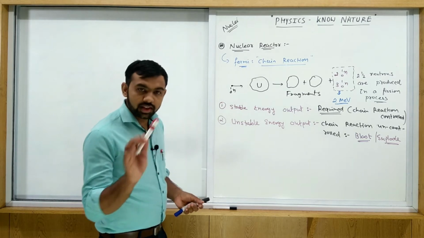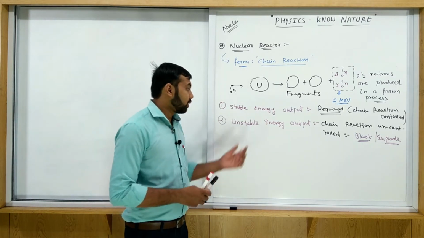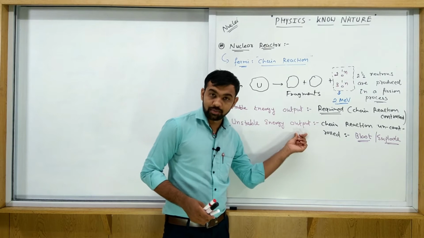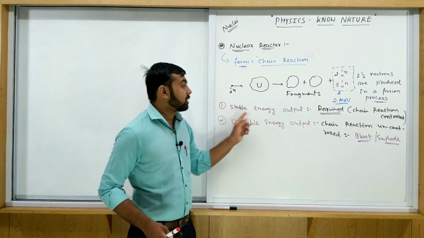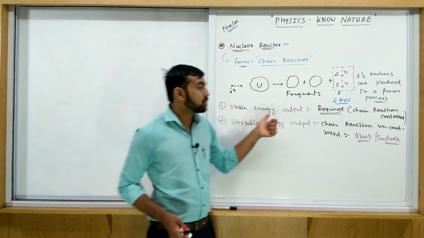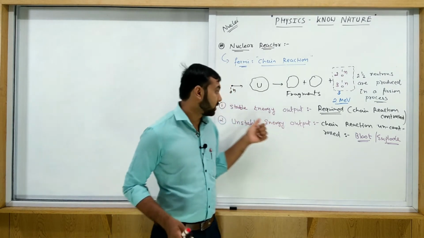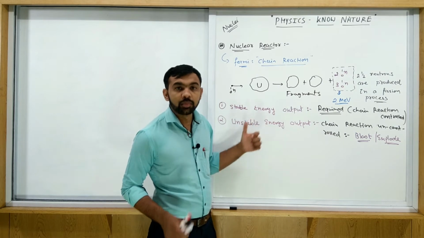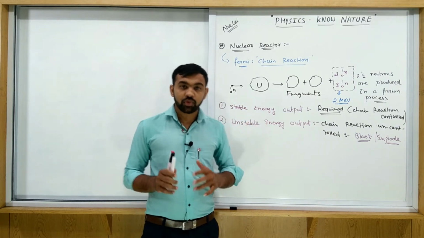So if you consider any bomb, inside the bomb unstable energy output is required, but inside the nuclear reactor stable energy output is required. Why? What is the purpose of this nuclear reactor? To produce electricity. So we require stable energy. But what is the purpose of a bomb?